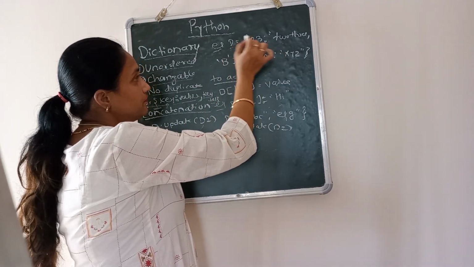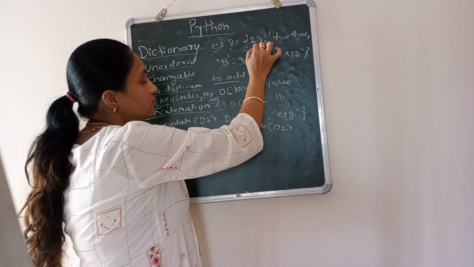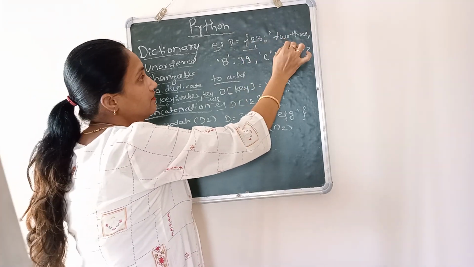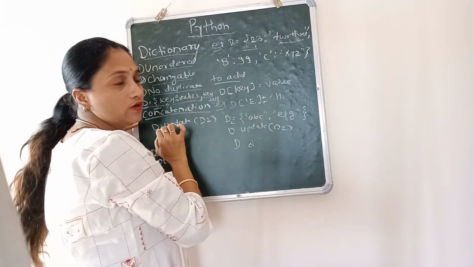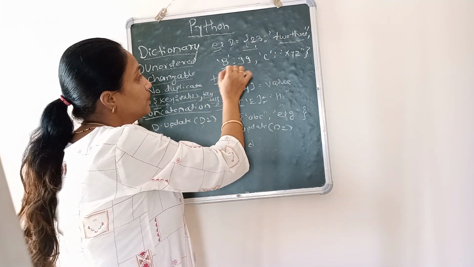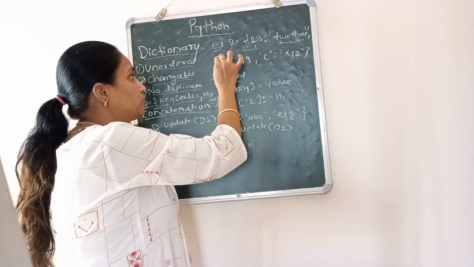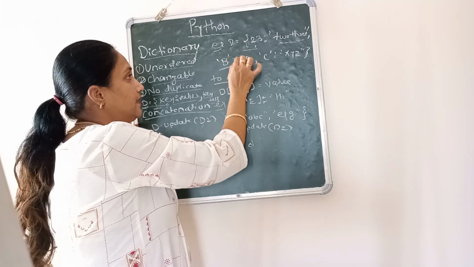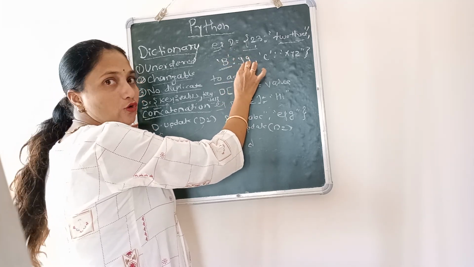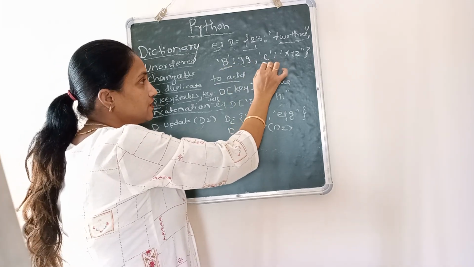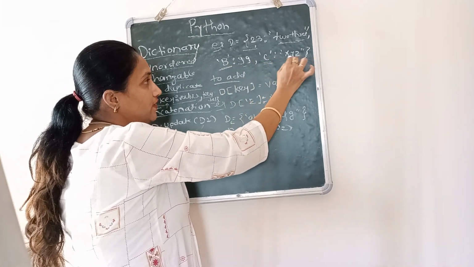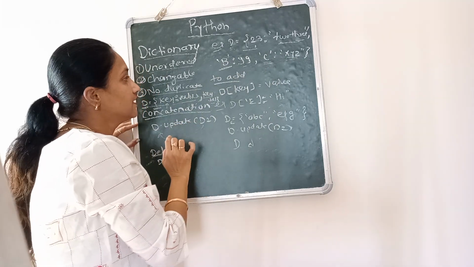This is a dictionary and here we have 23 as key and the string 23 as a value for that key. Next one, B is a character, that's why we have to write it in single quotes, and colon 99 is a value for key B. Next, C is another key and the string XYZ is a value for the C key.